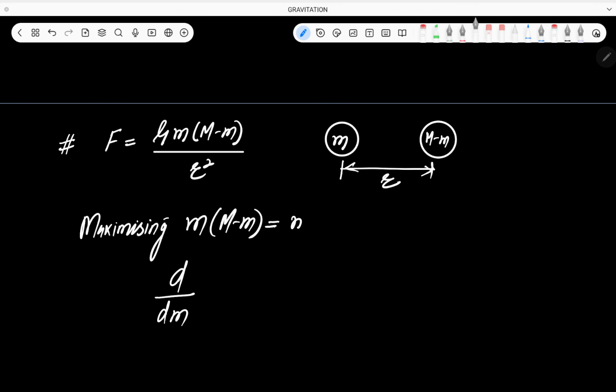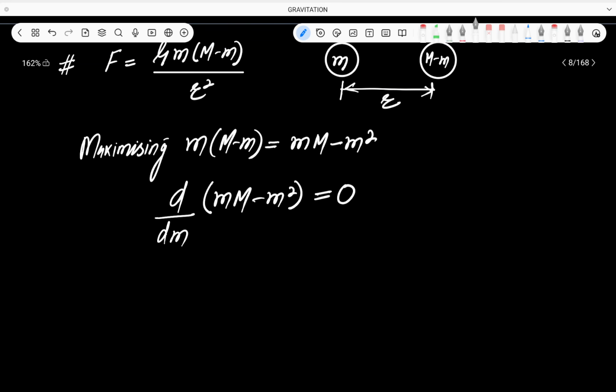This can be written like this. ये हम ऐसे भी लिख सकते हैं, small m capital M minus m into m is m square. सही है ना? तो इसी का हम डिफरेंशिएशन कर लेते हैं, small m capital M minus m square. Put it equal to 0. Because whenever a function has maximum or minimum, first differentiation becomes equal to 0.